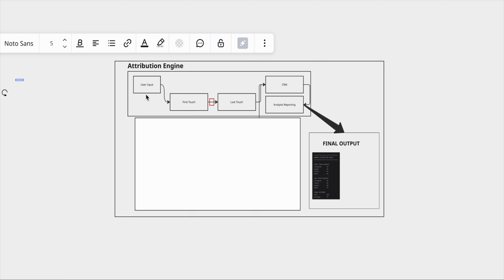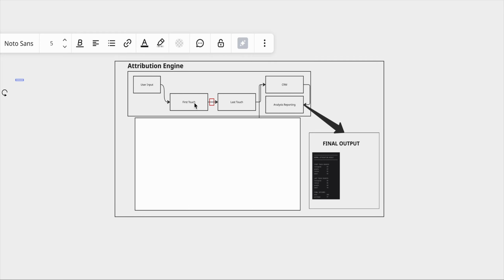Then the link will contain UTM parameters, such as the UTM source, the UTM medium, and the UTM campaign. Those UTM parameters help the system to identify the source, the medium, and the campaign that brought the customer to the website. The first recorded source is called the first touch. For example, the first touch might be Instagram.